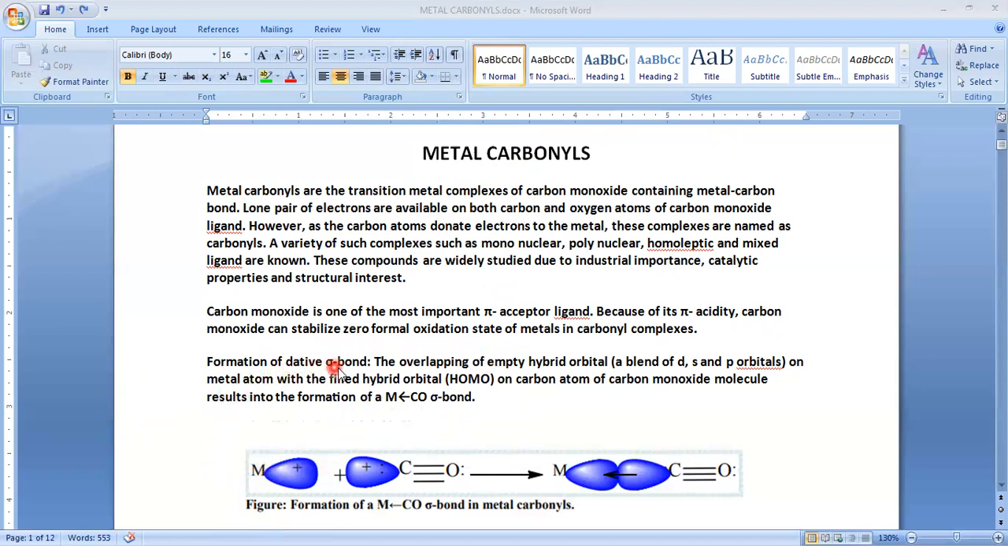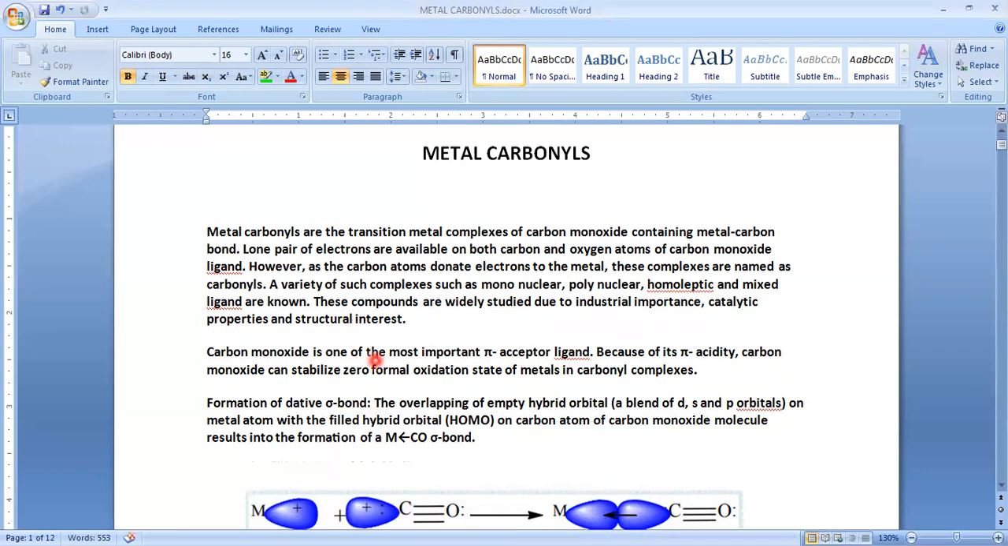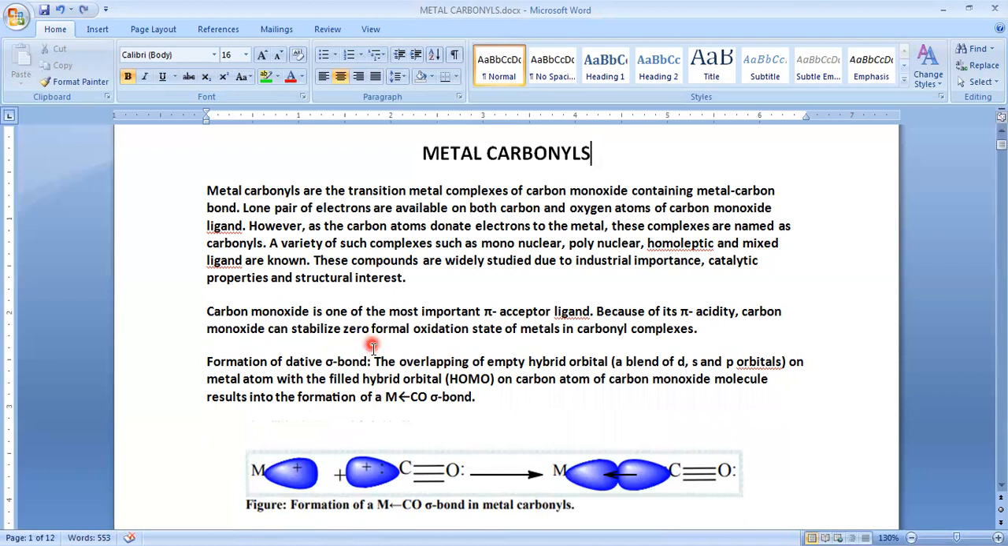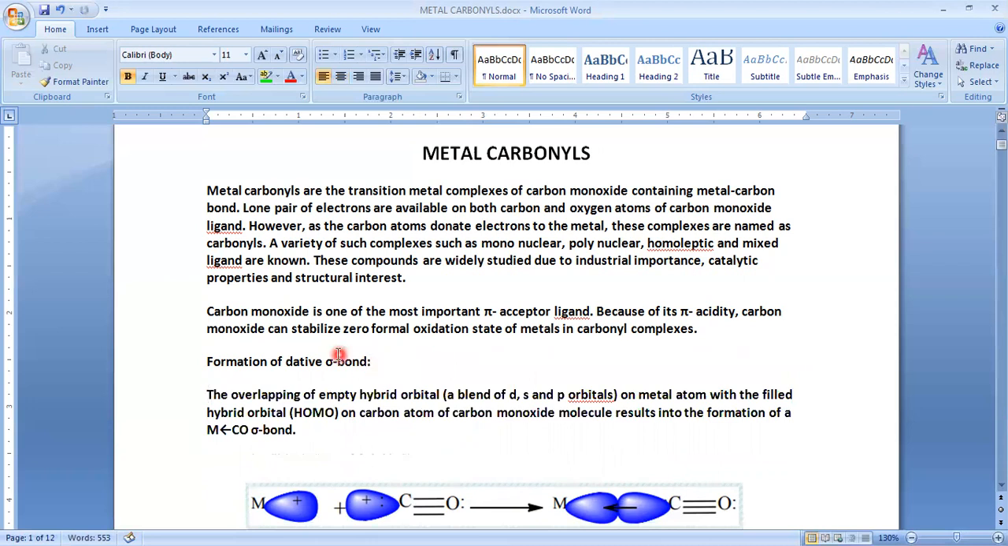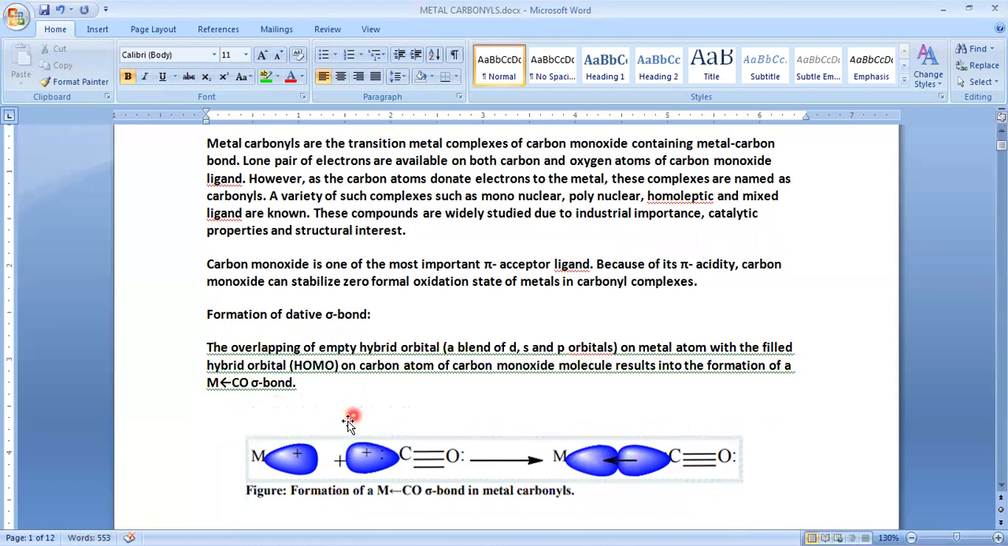And the formation of dative bond. So this is the formation of dative bond. So this is the sigma bond. How does the formation of the first one happen? Due to the overlapping of a lone pair of electrons of carbon monoxide with the vacant orbital of the metal atom. That results in the formation of a sigma bond. So this is the way of formation of sigma bond.